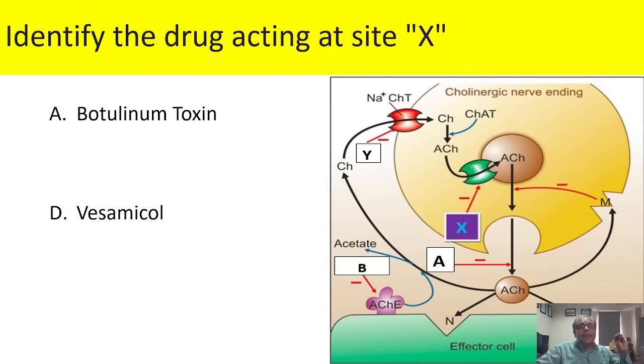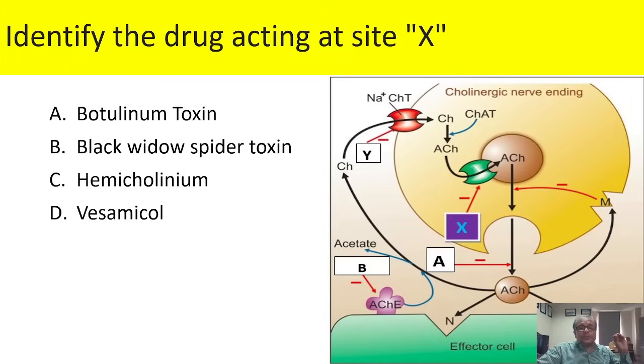Now identify the drug acting at the site X. Here you can see the nerve terminal where the acetylcholine is released, acting on the nicotinic and muscarinic receptor.